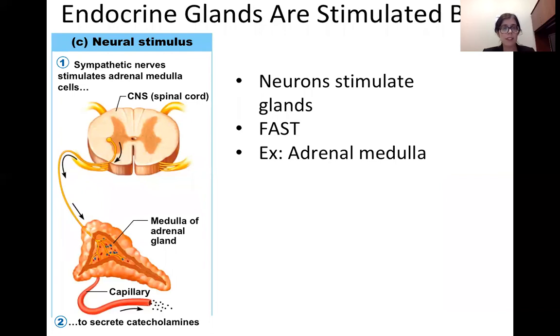And the last way is the neural stimulus, and this is a super fast way. Again, nervous system speed. So we can have our sympathetic nervous system target a gland and tell it to release a hormone. And the classic example is our adrenal glands, which will release catecholamines, epinephrine, and norepinephrine. And it'll work with the sympathetic nervous system to prolong and extend the effects of that fight or flight response.